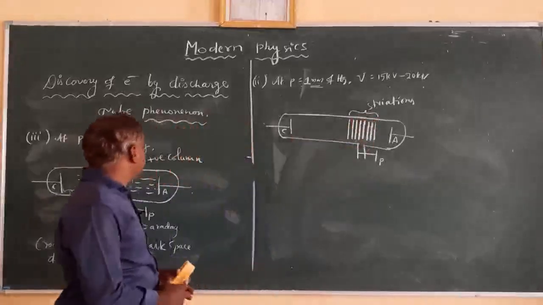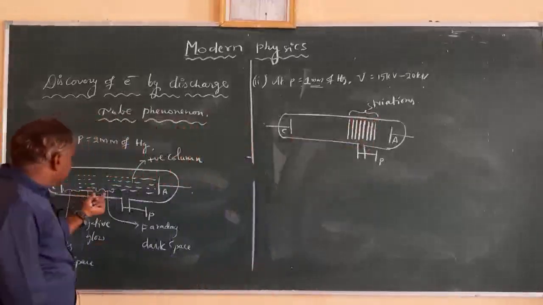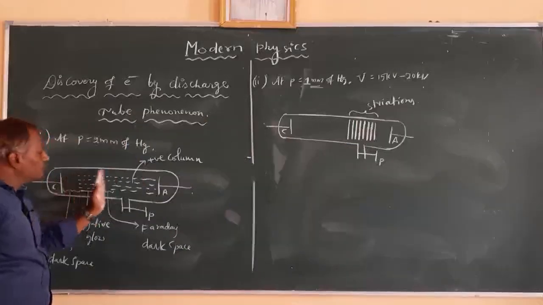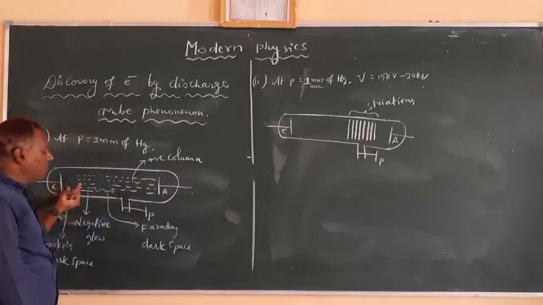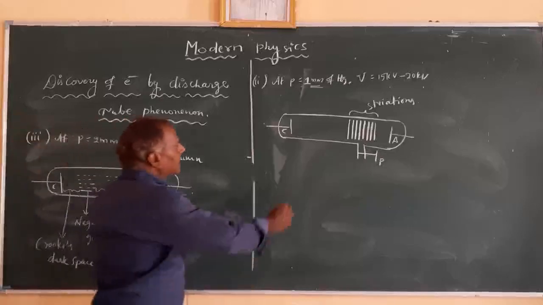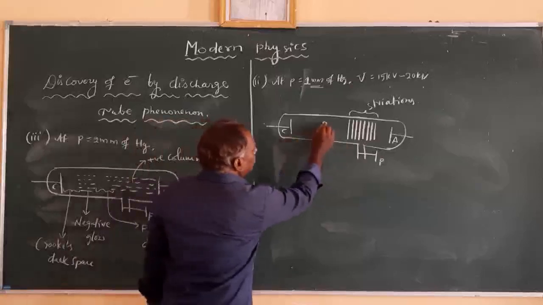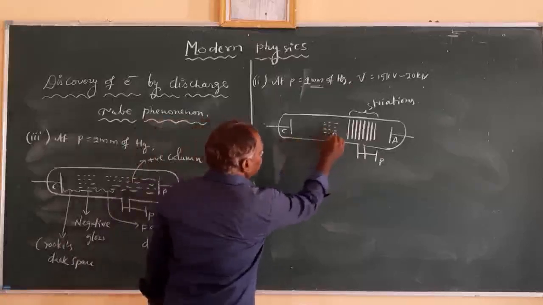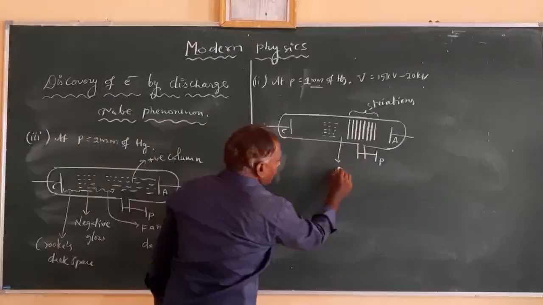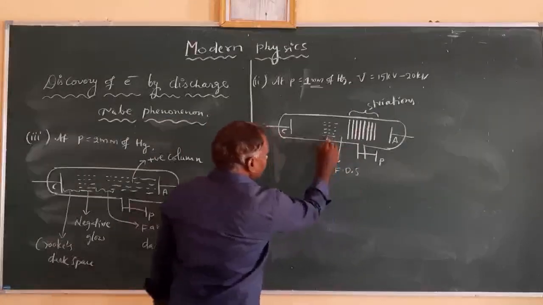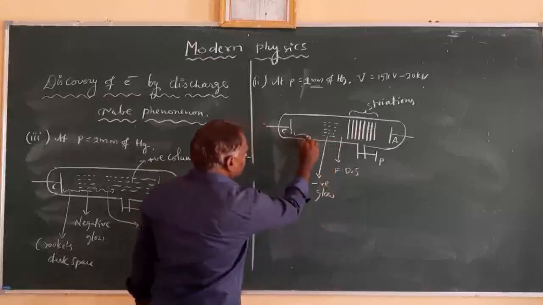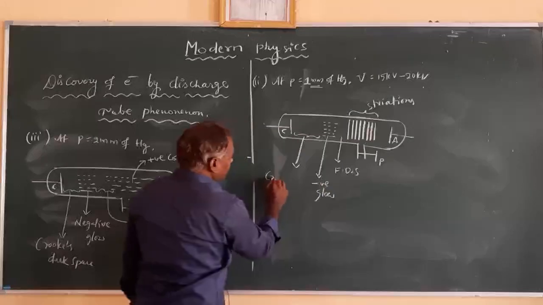In this case the dark spaces all move towards the positive column, and only the remaining part is the Faraday dark space formed here. From here to here is the negative glow, and here is the Faraday dark space, this is the negative glow, and this one is the Crookes dark space.